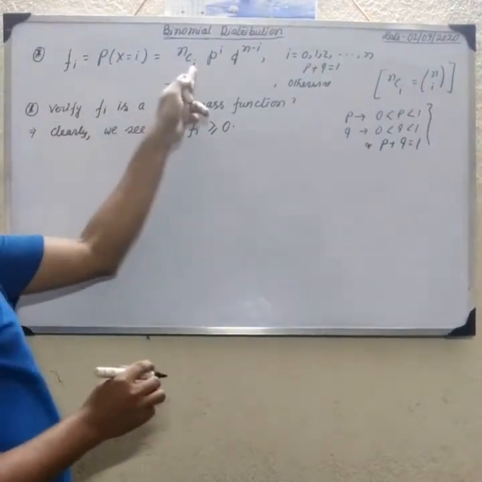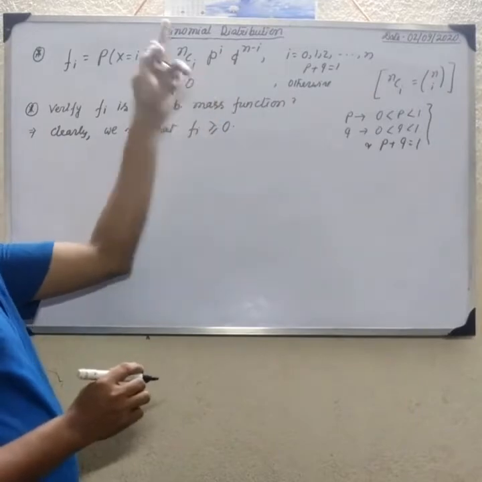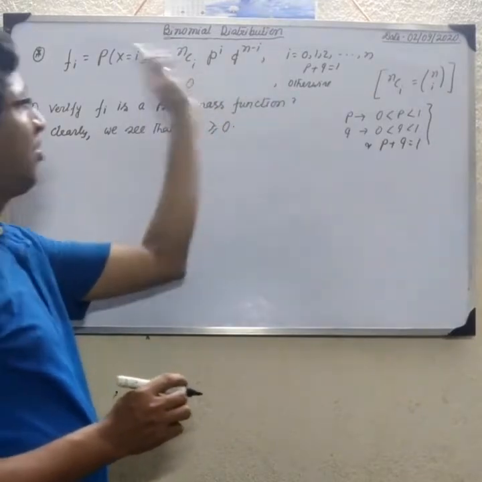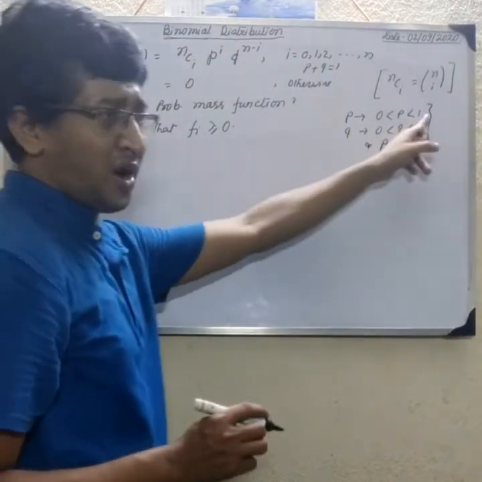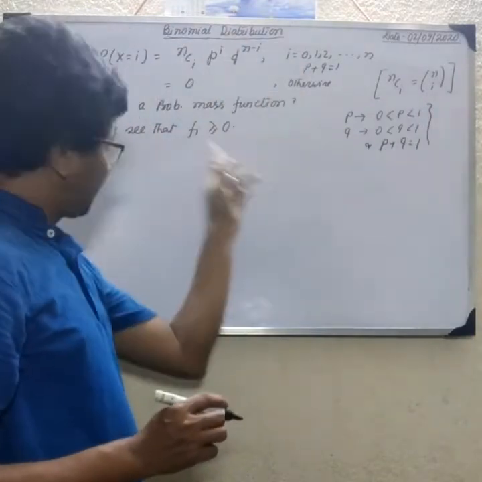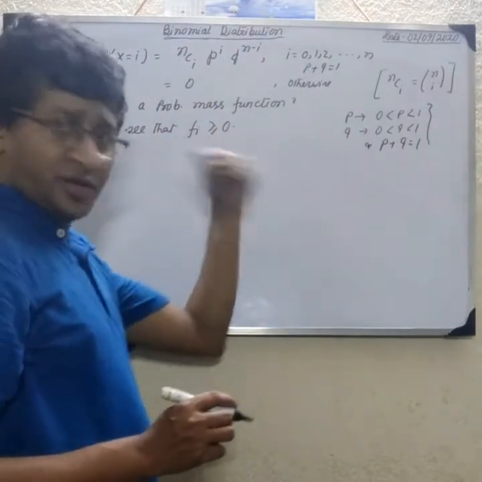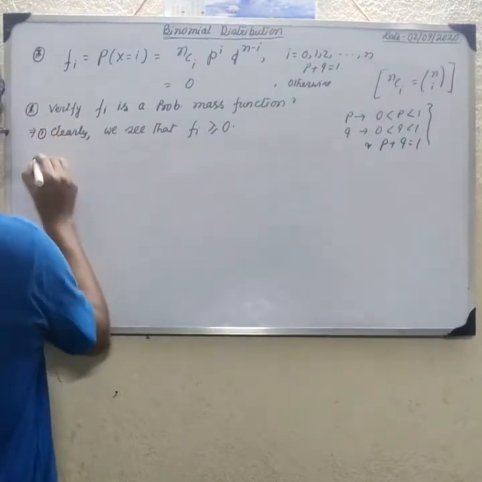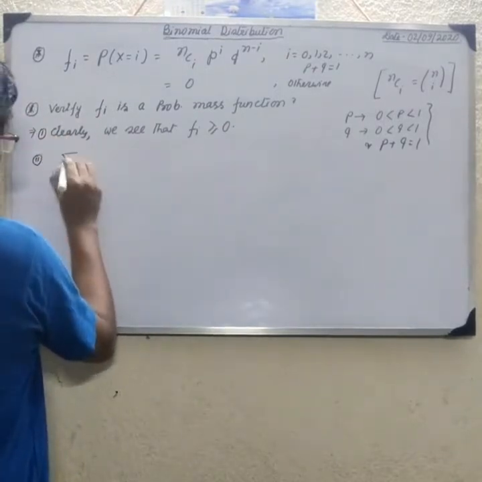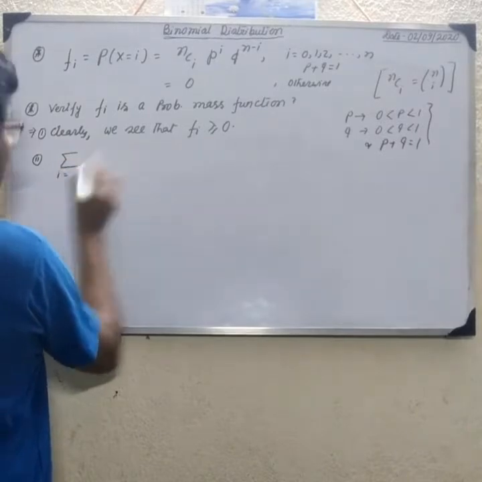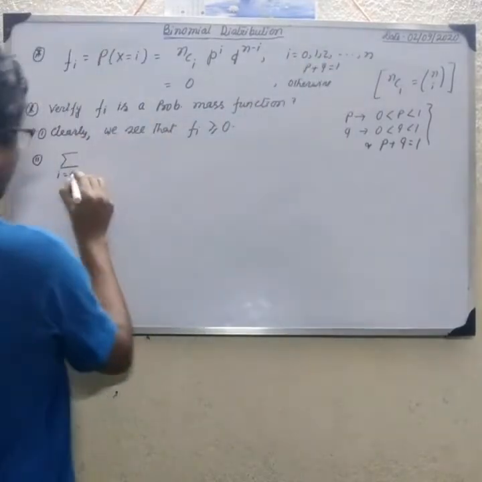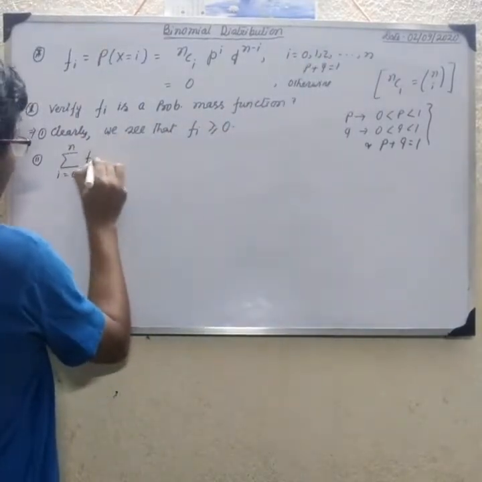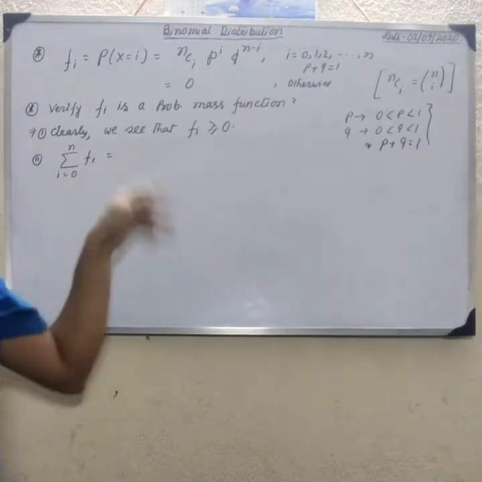Take any f(i), any value of i, i equal to 1, 2, 3, any value, because p is between 0 and 1, so this is a positive value, greater than or equal to 0. There is no negative value. Second, we have to show that the summation over i equal to 0 to n of f(i) equals 1.